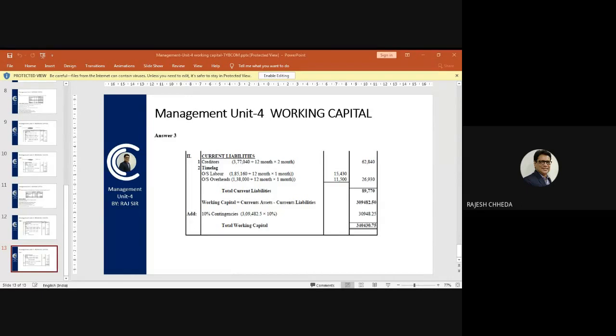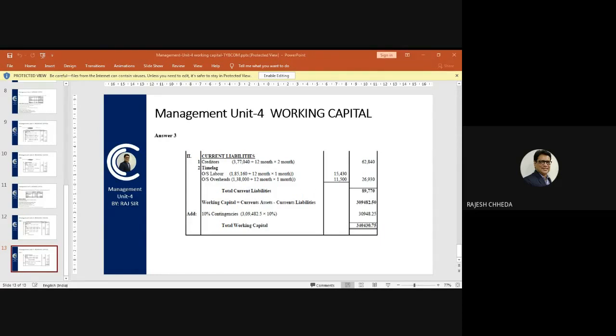Outstanding overheads, simple, 1,38,000 divided by 12 months into 1 month, 11,500. Total of time lag is 26,930. So simple addition of creditors and time lag amount gives you total current liabilities of 89,770. So this is your second calculation.